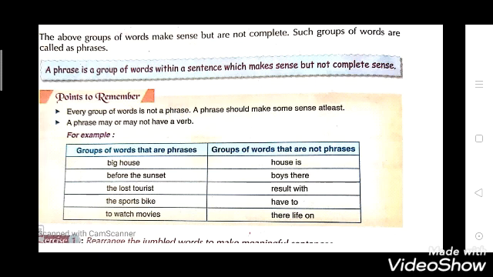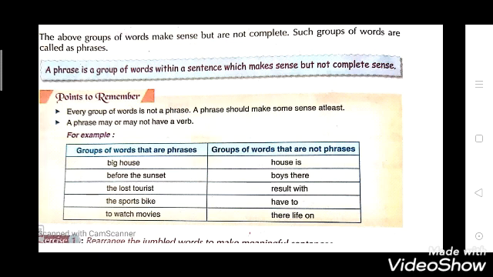Point to remember: every group of words is not a phrase. A phrase should make some sense at least. They will have a group of words, but the group of words should give some meaning, not full meaning, but some meaning. Second point: a phrase may or may not have a verb. So a phrase can have a verb and it can also not have a verb. Both are applied here. For example, groups of words that are phrases, and groups of words that are not phrases.